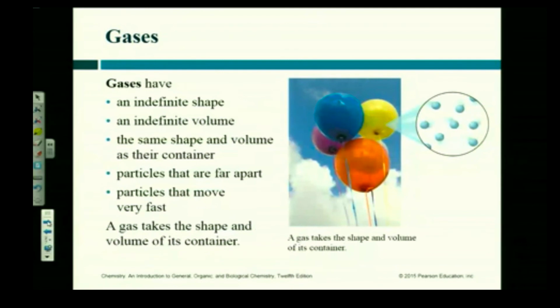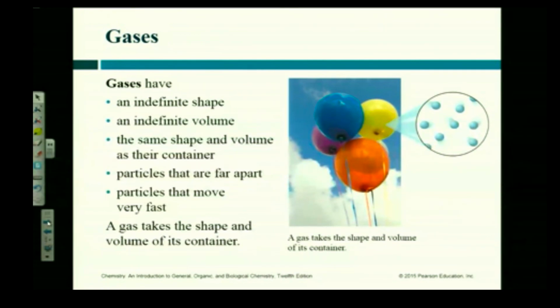Now gases are special in that they take on whatever shape you put them in. So they have a picture of some balloons there. Anybody ever got any balloons that were not round like that? Yes. Go to Disney World, get yourself a Mickey Mouse head balloon, right? Kids loved them when they were little. Why was it that shape? Was it the gas that did that? No, it was the shape of the balloon. The gas I put in the balloon took on the shape of that balloon, right?